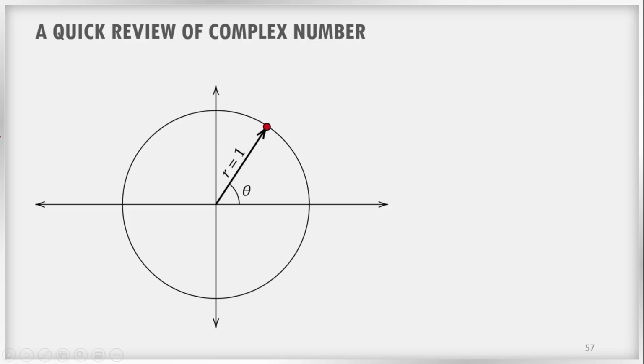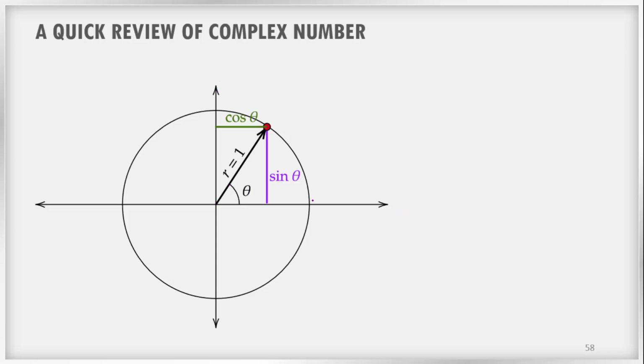So assume that we have a point on the circle like this, and from the center of the circle we are drawing a line like this, and let us assume that the radius of the circle is 1, and we have an angle theta with respect to the x-axis. So this is the x-axis and this is the y-axis. Theta is the angle made by the line joining the point and the origin with respect to the x-axis.